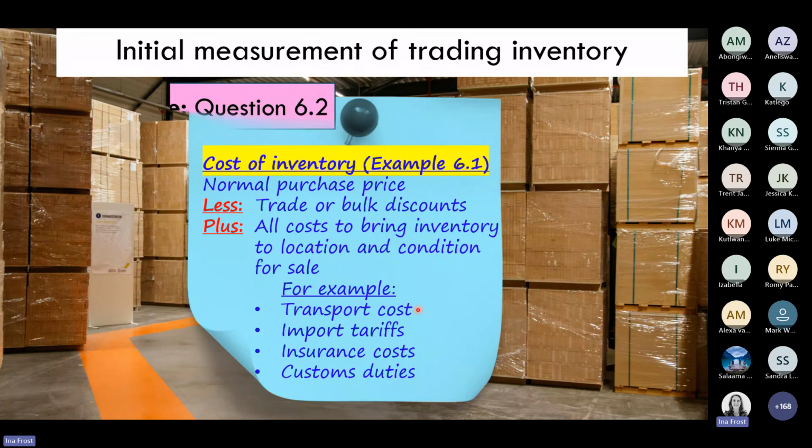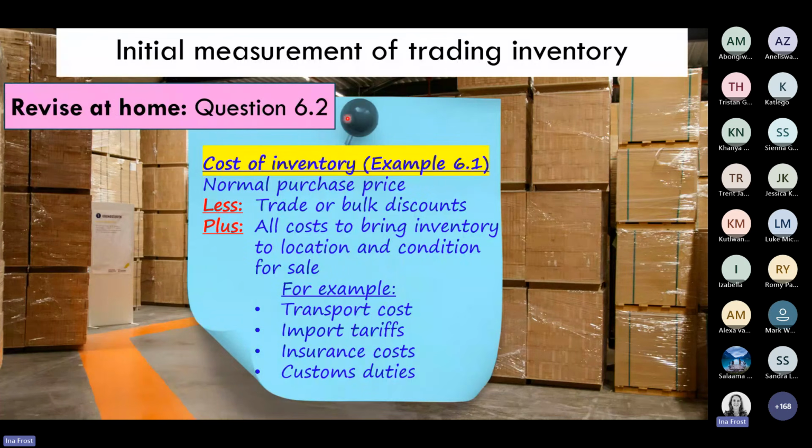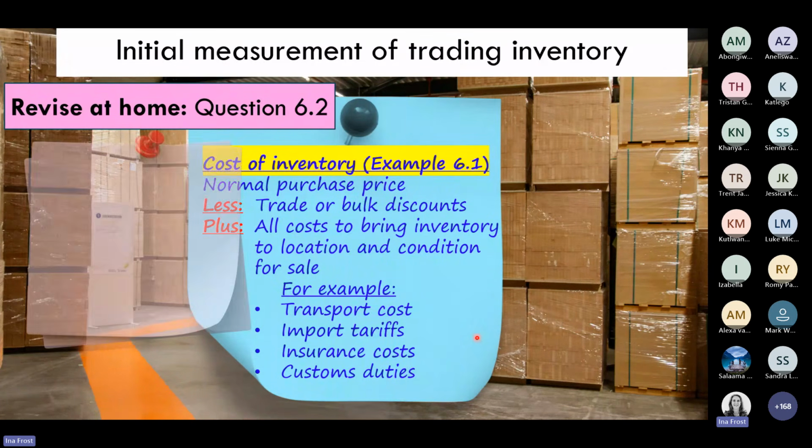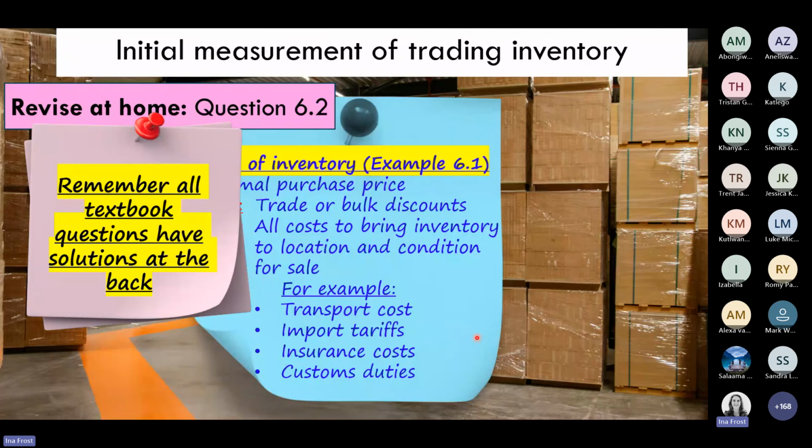If you look also in your textbook, you will see there is a question 6.2. And question 6.2 is a theory question that tests your understanding of these additional costs that we can add to our inventory. And don't forget that at the back of your textbook in Annexure A are the solutions to all the textbook questions. So you do have access to the answers, even if you didn't do them in class with your lecturer, they are there at the back of your textbook.